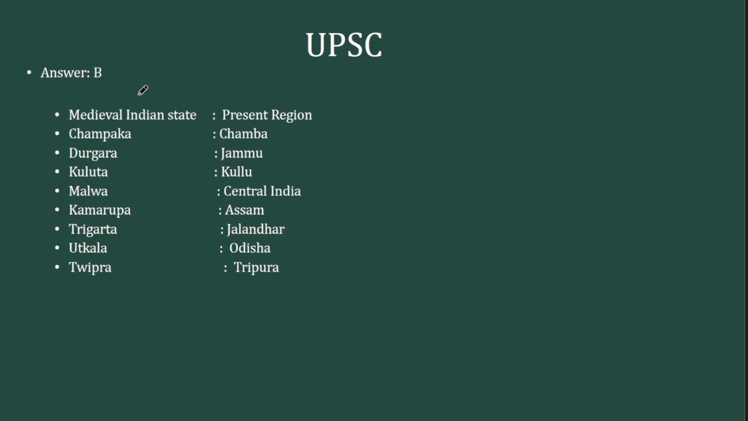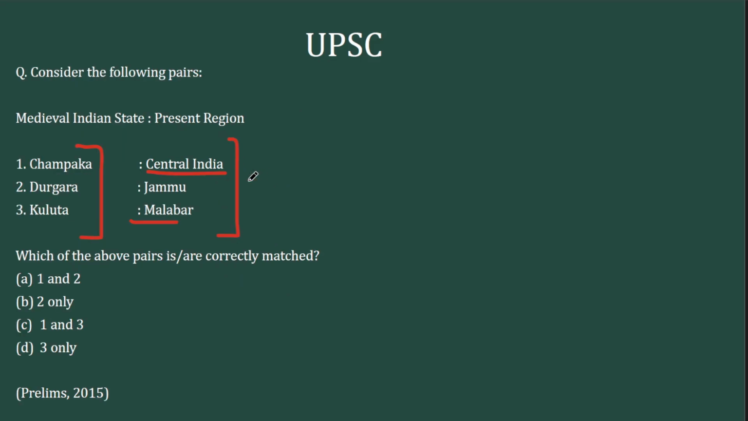So I've given an answer key here where there are regions and their modern names. If you see that, Durgara is modern day Jammu. That was the term that was used at that time. Then you have Malwa, used for Central India. Then Tripura, used for Tripura. Utkala for Odisha. Kamarupa for Assam. Trigarta is for Jalandhar in Punjab. Kulta is for the Kullu region. Here it is given as Kulta for Malabar. It is in fact Kullu region.